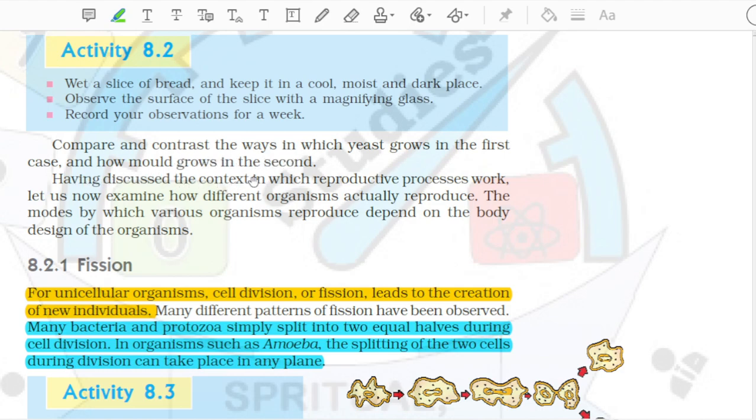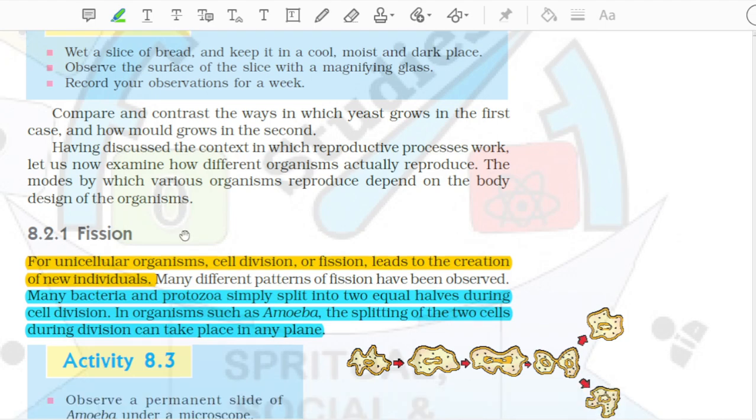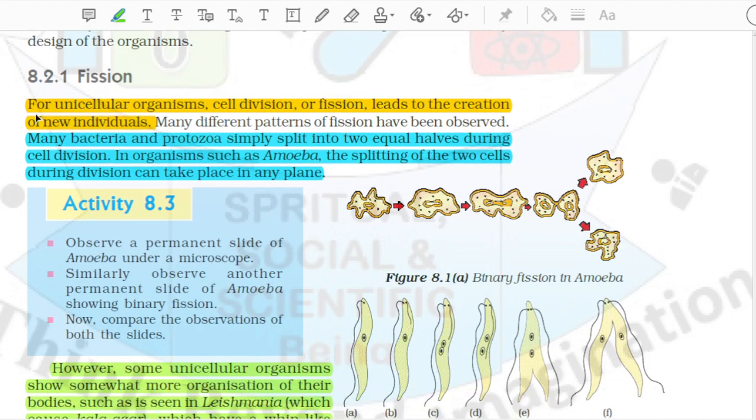Having discussed the context in which reproductive processes work, let us now examine how different organisms actually reproduce. The modes by which various organisms reproduce depend on the body design of the organisms. 8.2.1 Fission. For unicellular organisms, cell division, or fission, leads to the creation of new individuals. Many different patterns of fission have been observed. Many bacteria and protozoa simply split into two equal halves during cell division.